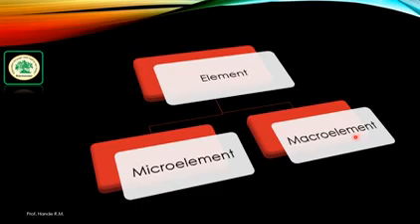What is meant by micro element and macro element? Micro means small. The minerals which are required in small quantity are known as micro elements, and macro means large. Minerals which are required in large quantity are known as macro elements.